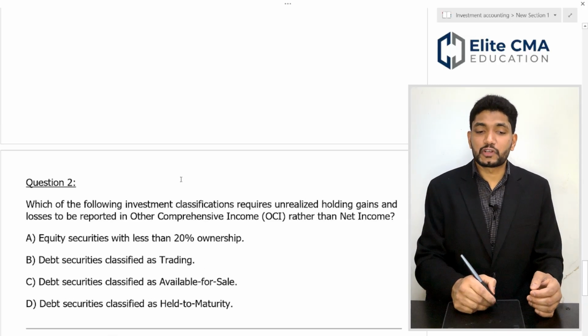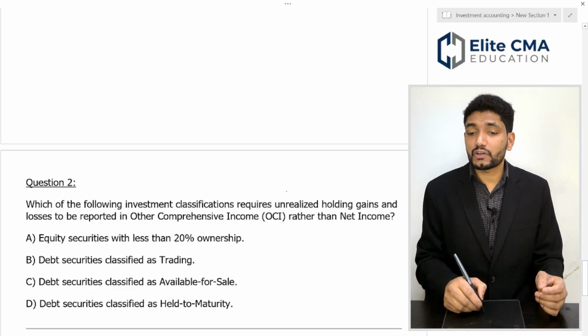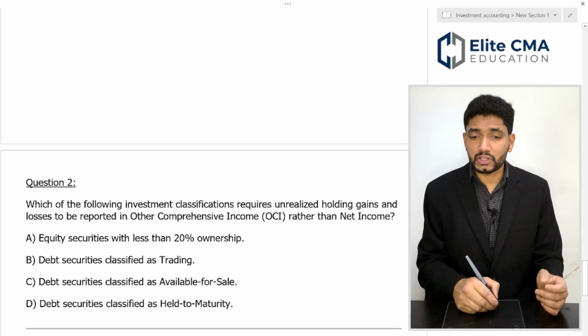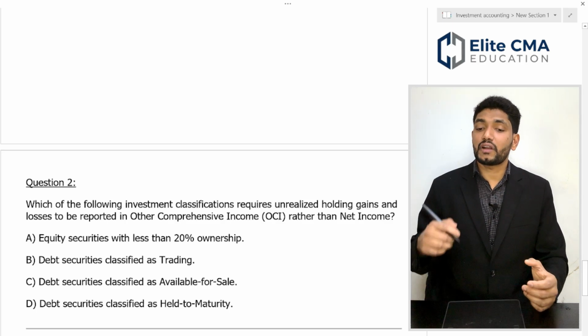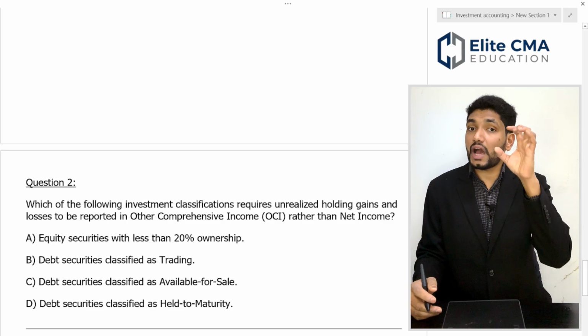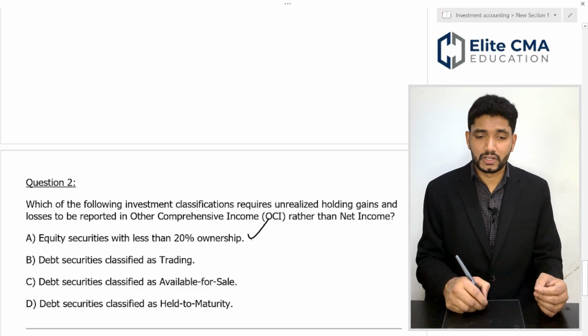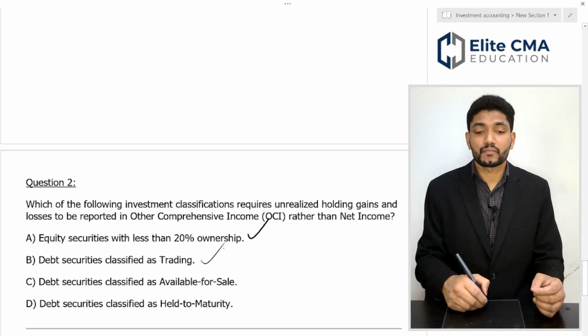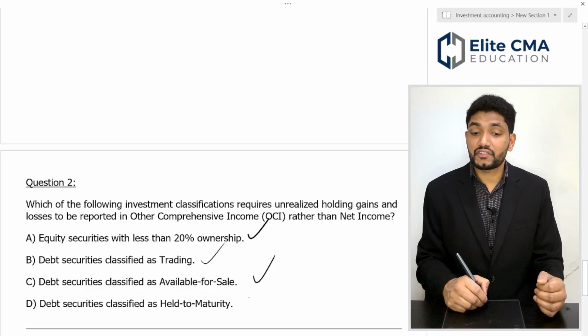So let's move into question number 2. Which of the following investment classifications requires unrealized holding gains and losses to be reported in other comprehensive income rather than net income? The options are: equity security with less than 20% ownership, debt classified as trading, debt classified as available for sale, and debt security classified as held to maturity.